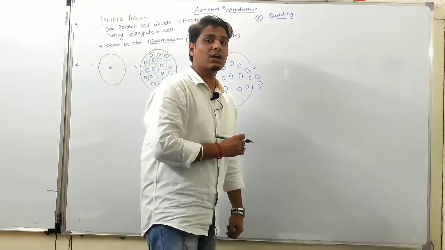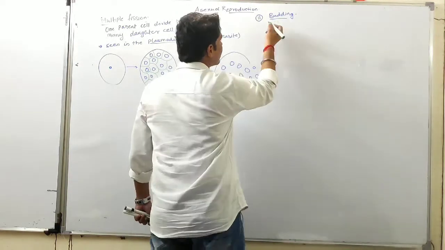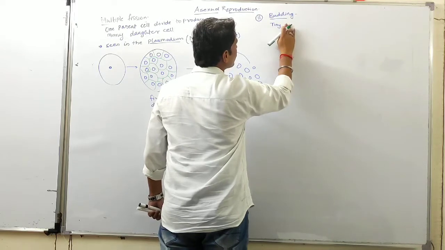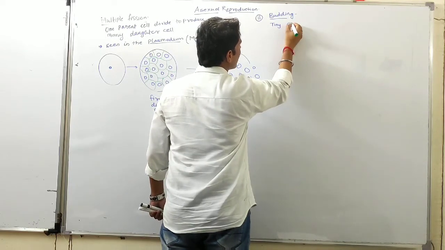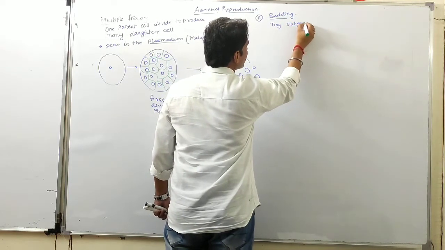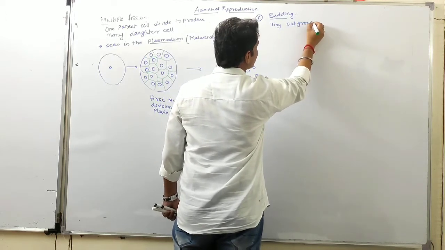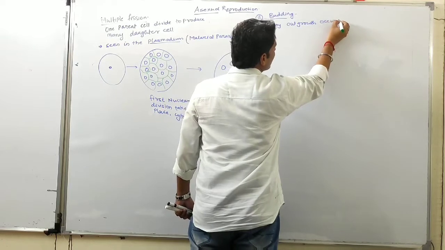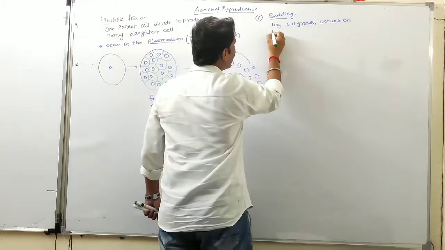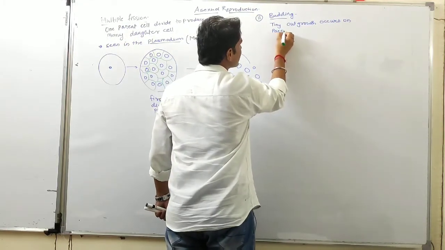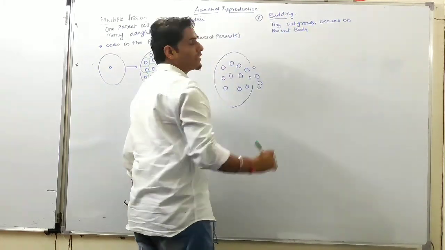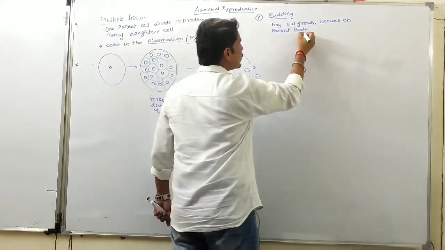A tiny growth occurring on the parent body is called a bud. Okay, so a tiny outgrowth occurs on the parent body, that is called budding. So budding is basically of two types.